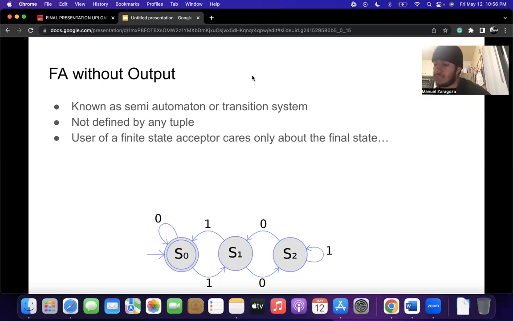Also, the user of a finite state acceptor cares only about the final state. If the machine ends in an accepting state after